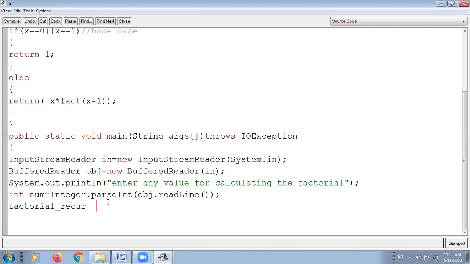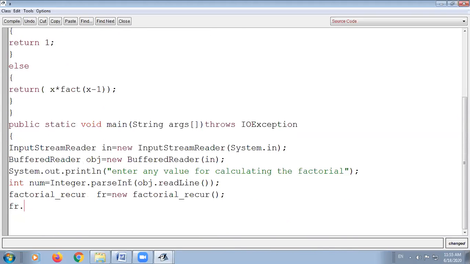Suppose the object I've created is fr equals to, you will write the class name. This is the default constructor. Then you will call the function fact with the value that is entered by the user in num.